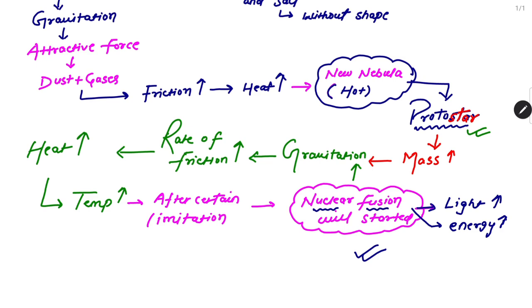First we'll discuss what nuclear fusion is. I will tell you about delta E equal to mc square, how energy gets converted into mass, or how mass gets converted into energy. This concept we will study in lecture 2.